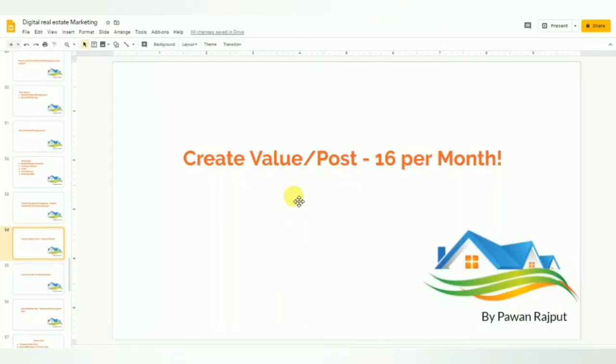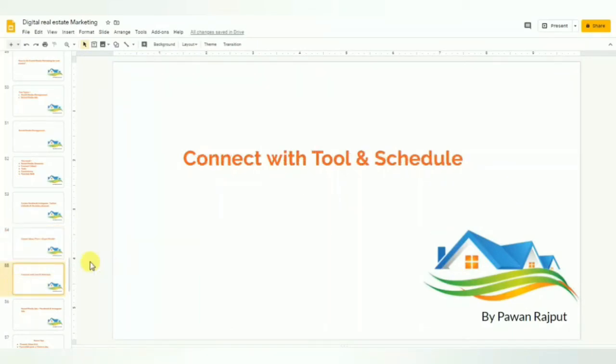So you need 16 posts per month, and that tends to a successful social media account or successful social media management. I'm talking about the very minimum content you can produce, right? You can create 16 value posts per month, that's the minimum. Connect with tools and schedule your posts. That will help you save your time, right?